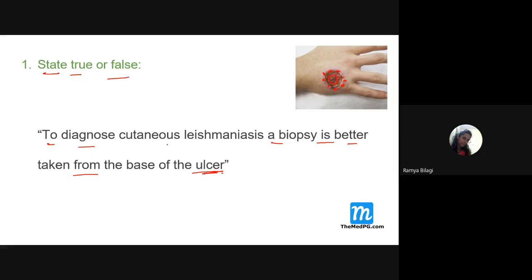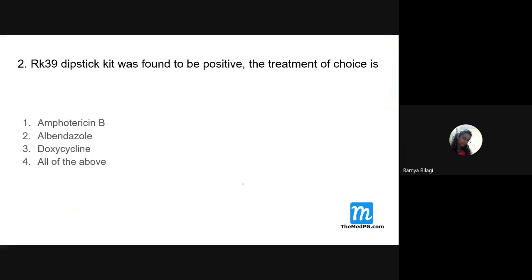Now the question asks, should we take the biopsy from the base of the ulcer? It is a wrong statement, right? So the statement is false. Yes, Sirisha, do you agree with this answer? Yes, ma'am. Okay, fine.